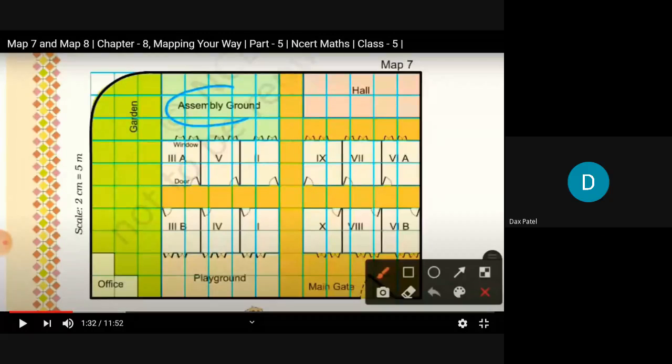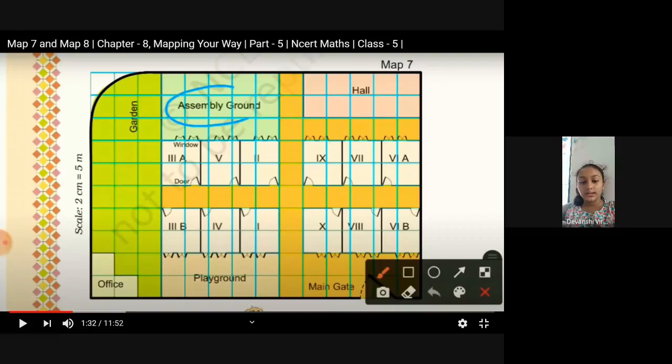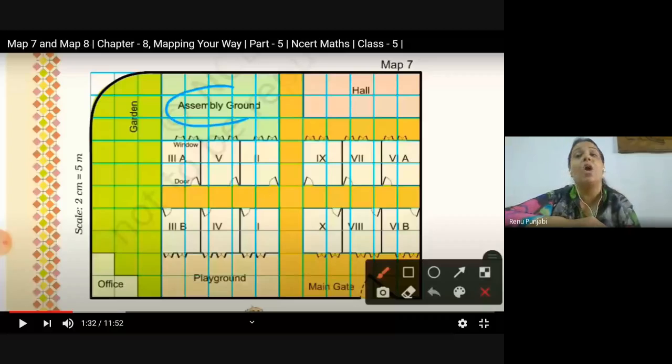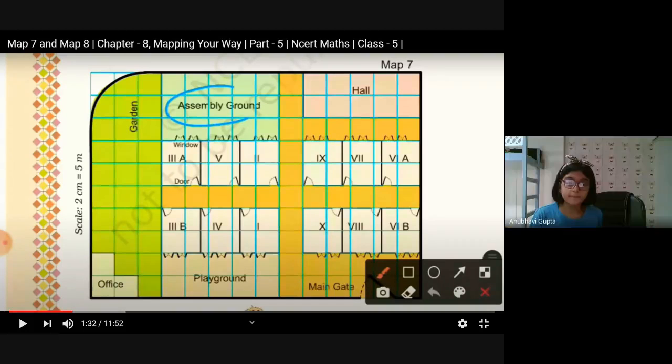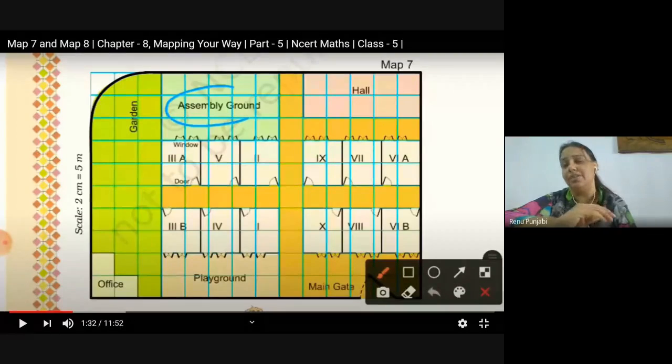So for times, we have to look at the assembly ground number, 15, in the table of 3. If it is asking how much bigger it is, then you will write 12 square centimeters bigger. If it is asking how many times bigger it is, then you have to multiply. Ma'am, but how do we know that we have to multiply it by 5 only? See, when we multiply 3 with 5, then only we will get 15, no?